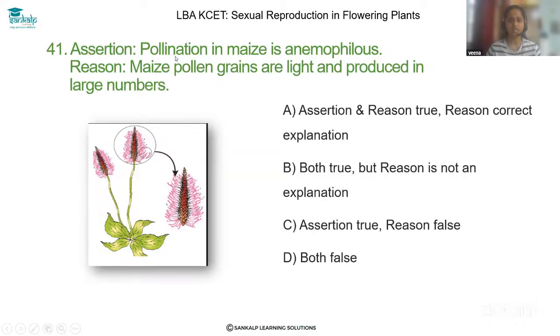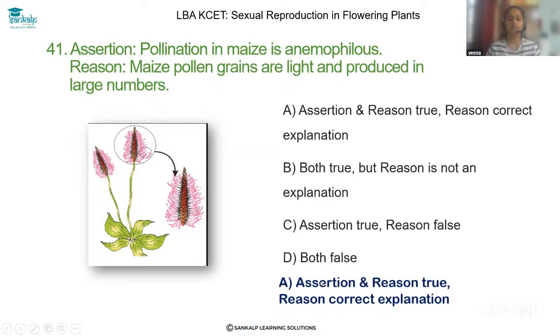So both assertion and reason are true. The correct option is option A: assertion and reason are true, and the reason is the correct explanation for the assertion.